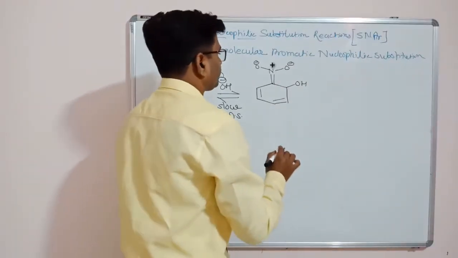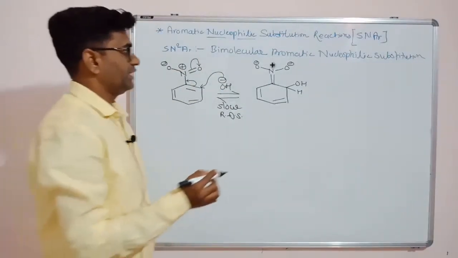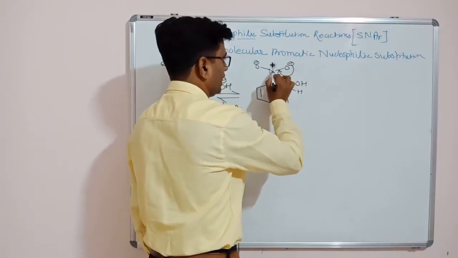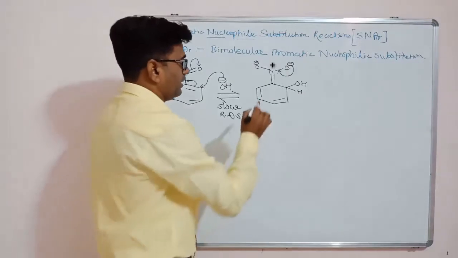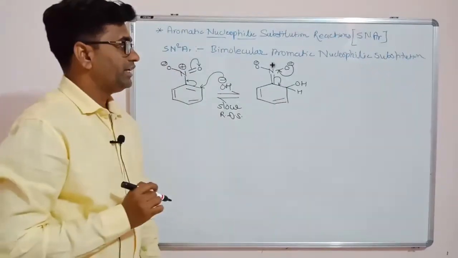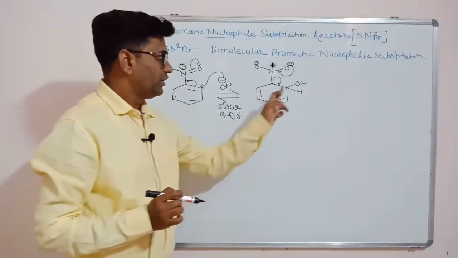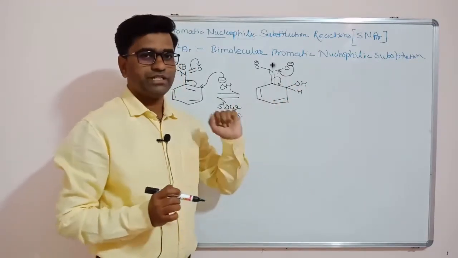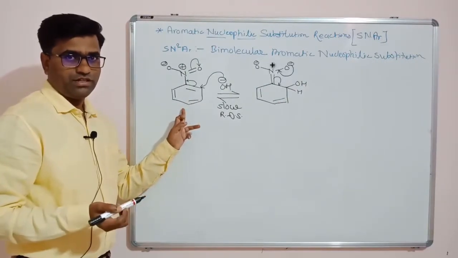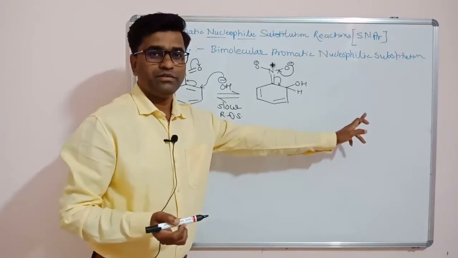Now what will happen? Here is the H of the benzene ring. Now this minus charge again comes back, so the nitrogen oxygen bond will be double. This pi bond again comes back, so this carbon carbon bond will be double. Now one of the bonds has to break because carbon valence is only 4. So either OH will leave or H minus will leave. If OH minus leaves, we will get the starting material. If H minus leaves, then only we will get the product.